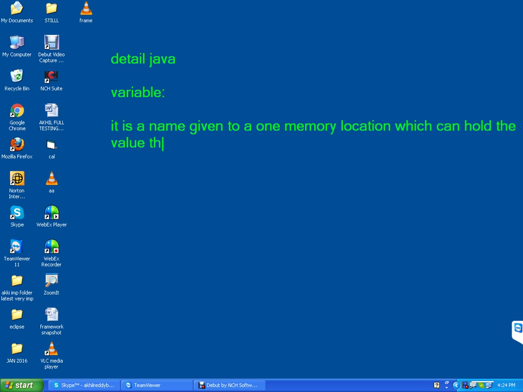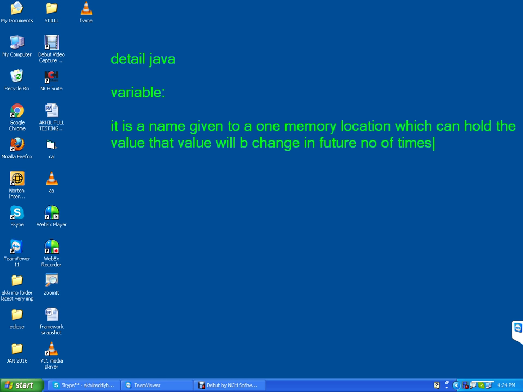That value will be changed in future number of times.